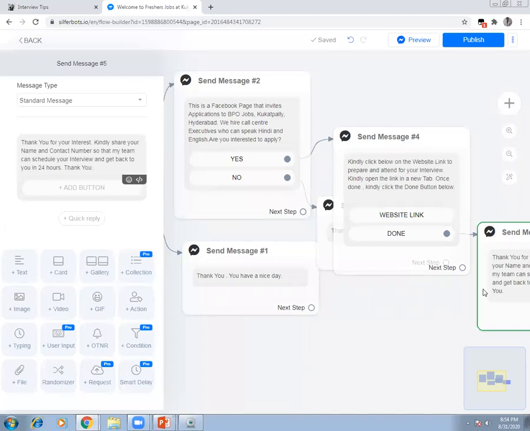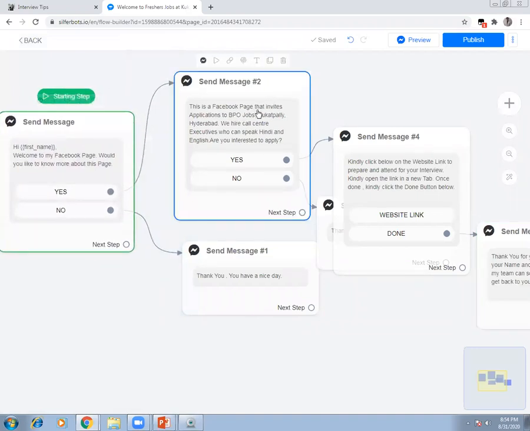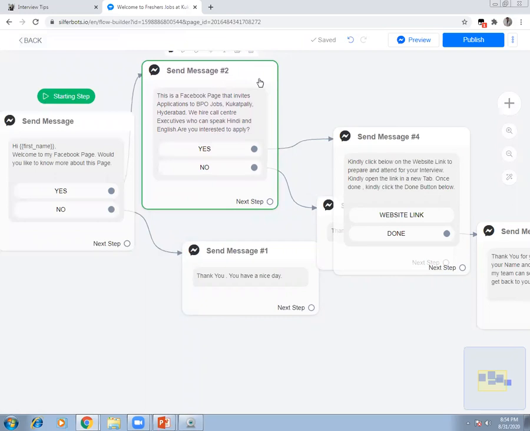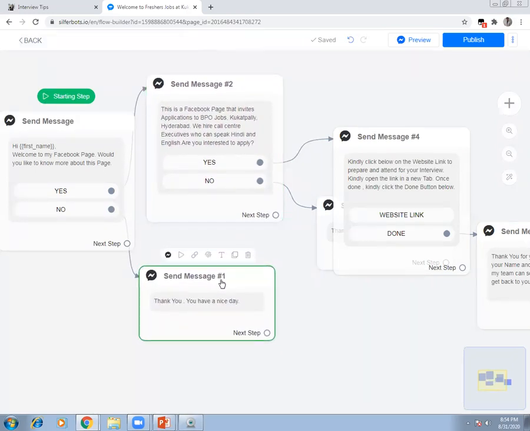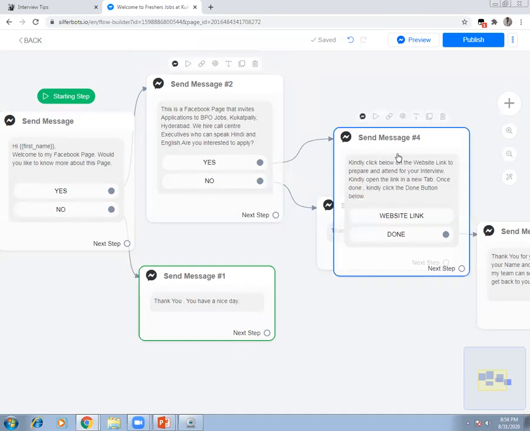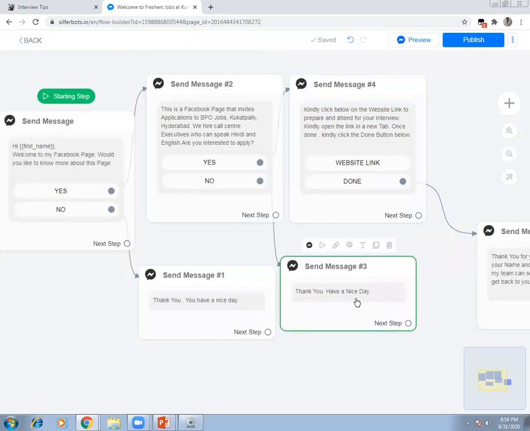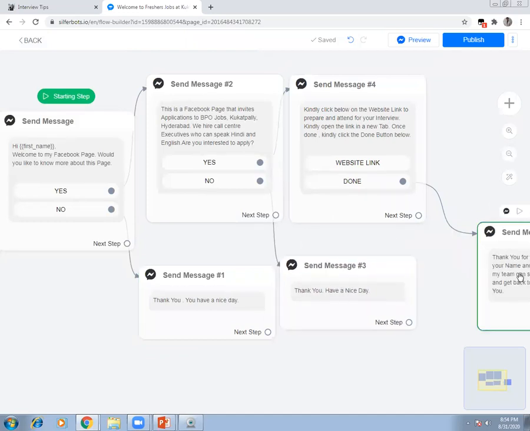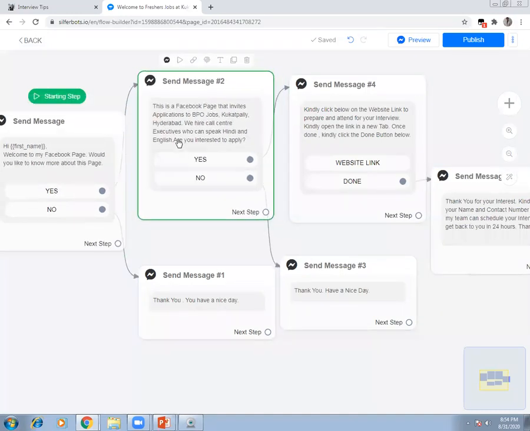So this is how we are going to segregate everything. Let us see how we did it. We had hi first name, welcome to my page. If you say no, I'm going to stop the flow here. If you say yes, then I'm going to give you details about what this page is all about. In case the person is interested, then I'm going to give you one more message. If you are not interested, thank you, have a nice day. And in case you are done going through the website link, then here I have something for you.